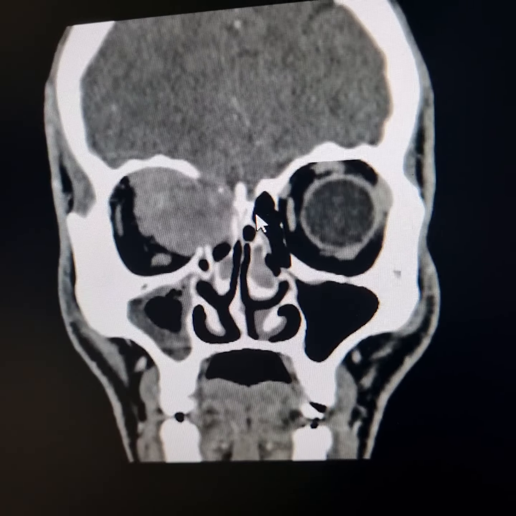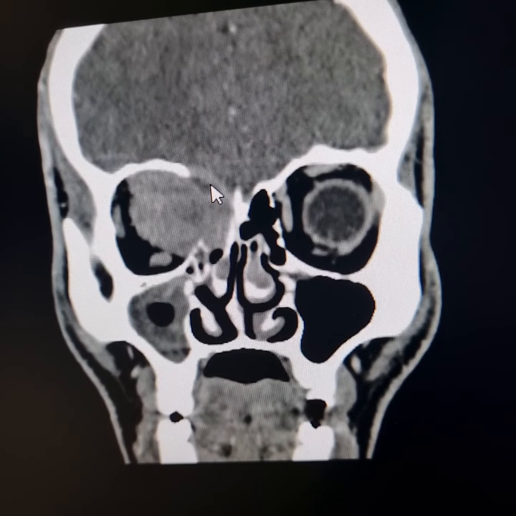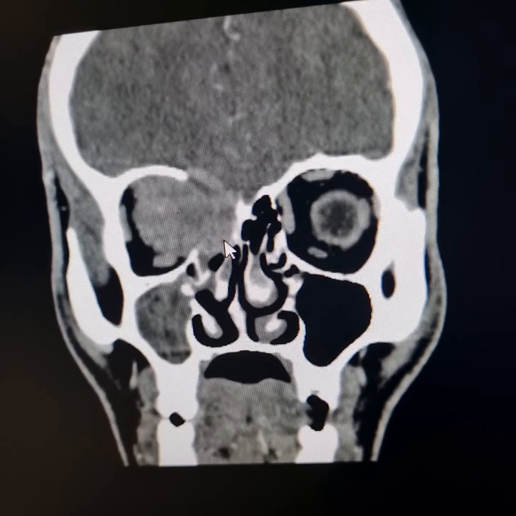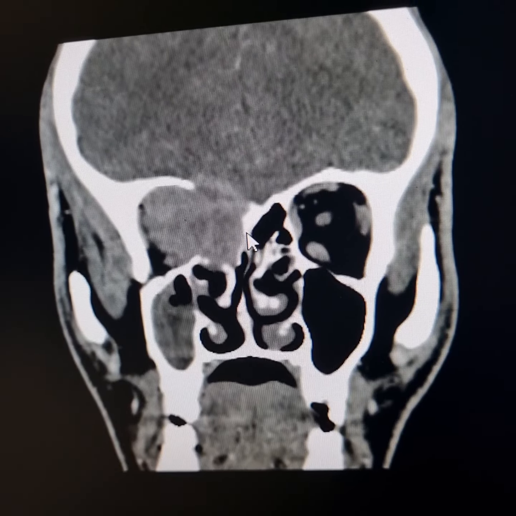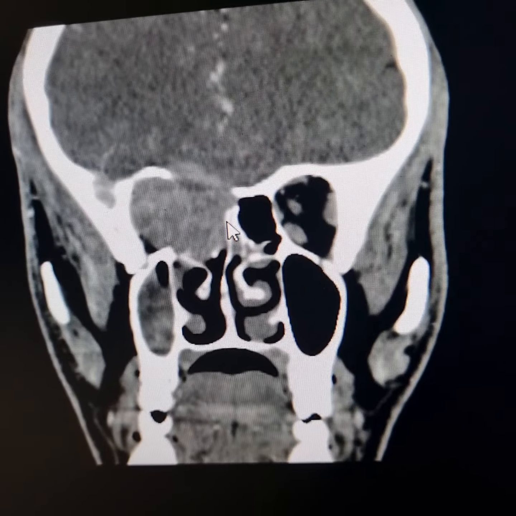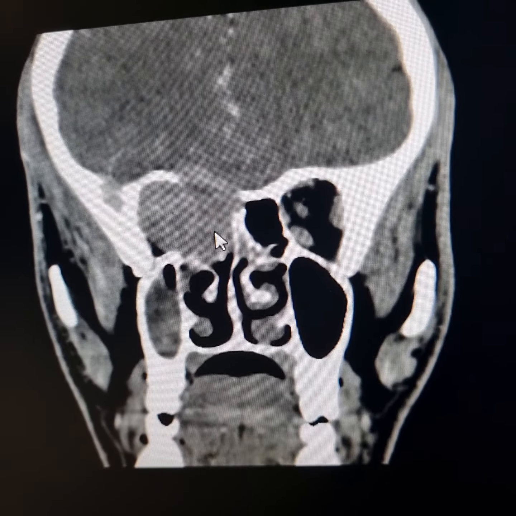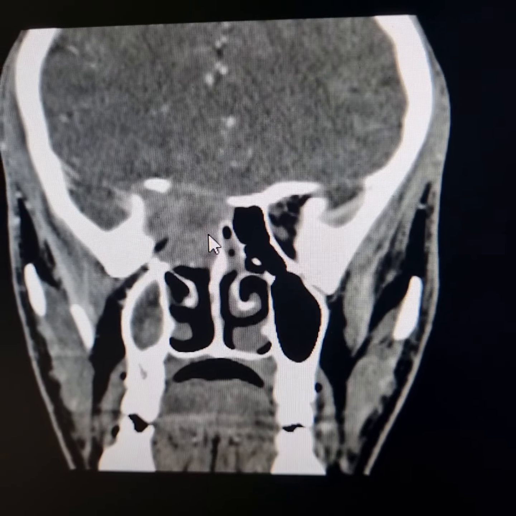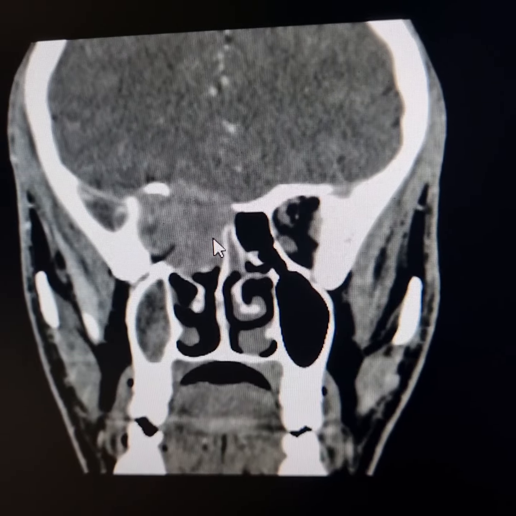The mass has eroded supromedial wall of right orbit. There is erosion of the posterior part of lamina papyracea, cribriform plate. The mass extends into the orbital apex. Orbital contents and the extraocular muscles, these are not separately identifiable in the region of orbital apex.